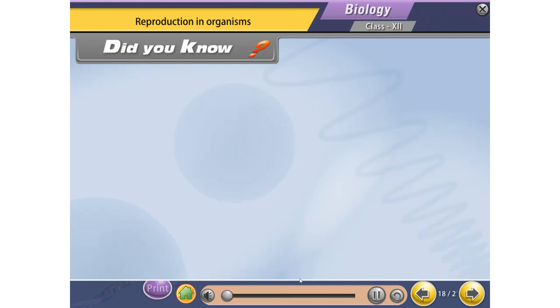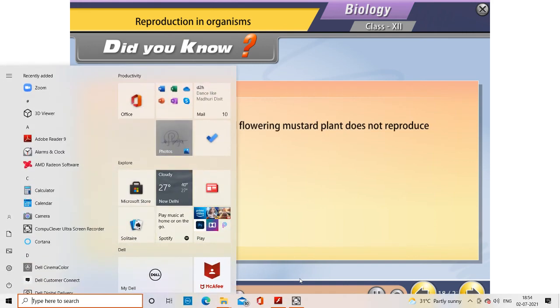Assessment. Did you know? Arabidopsis thaliana, a small flowering mustard plant, does not